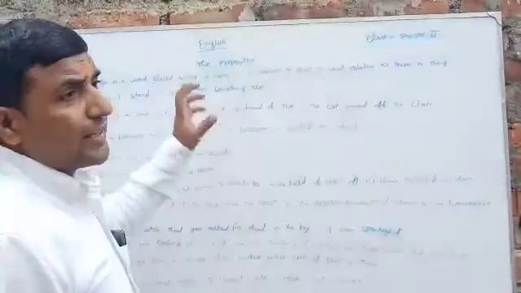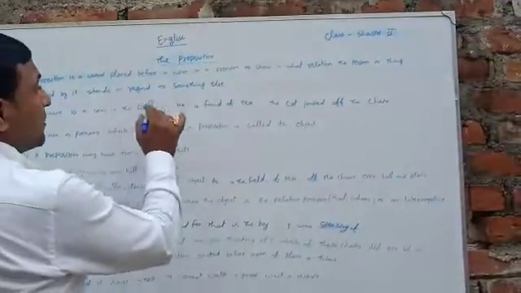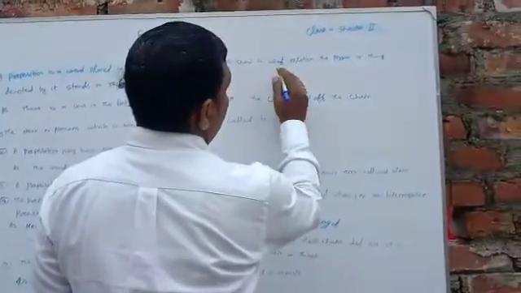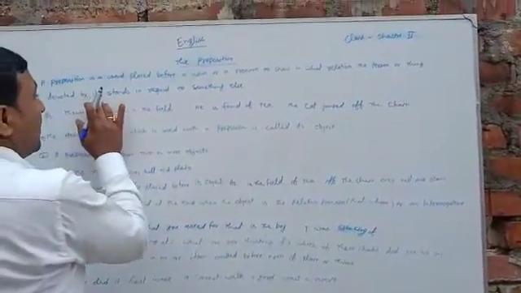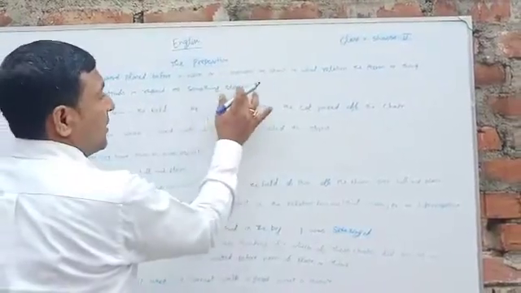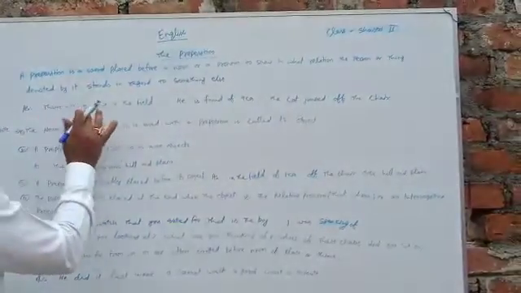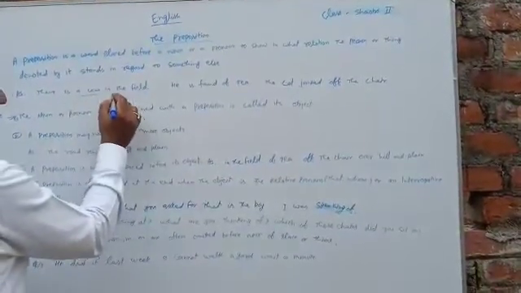What is a preposition? A preposition is a word placed before a noun or a pronoun to show what relation the person or thing denoted by it stands in regard to something else. As there is a cow in the field. Cow, the field.